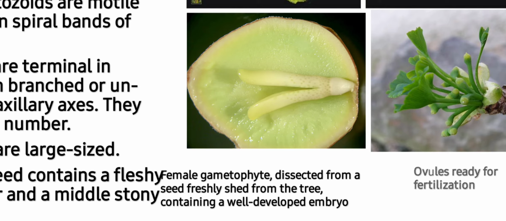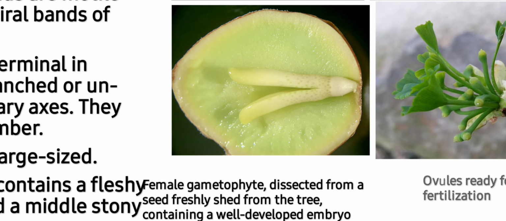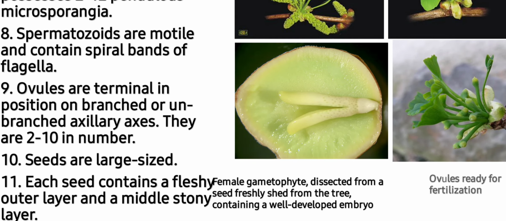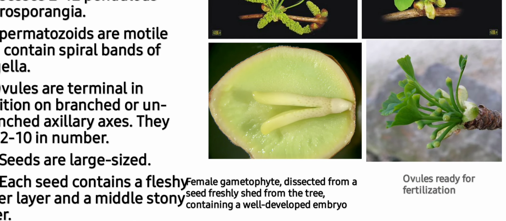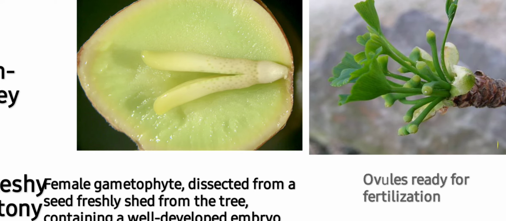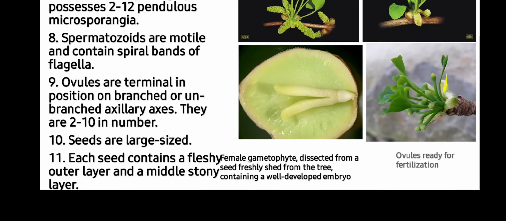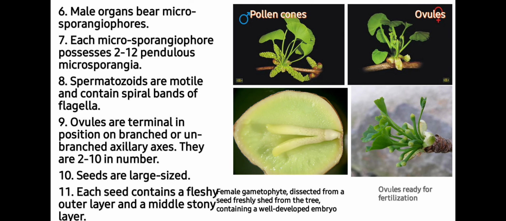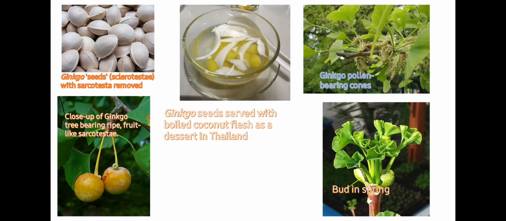It contained a well-developed embryo. So you can see it is large in size. This image contains ovules which are 2 to 10 in number, and they are mature and ready for fertilization. So students, these are the reproductive structures in case of Ginkgo biloba.